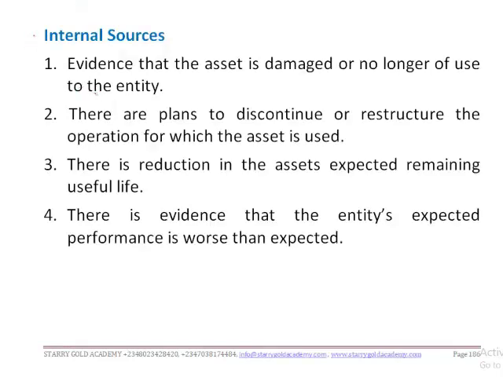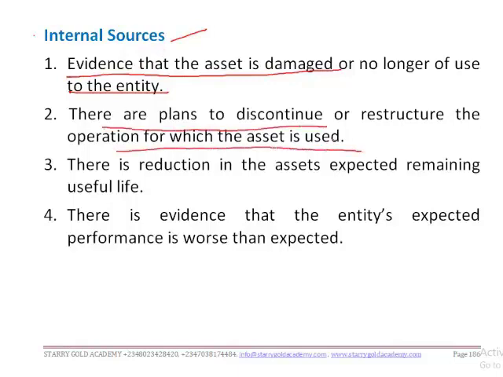One of the internal indications of impairment losses is when there is evidence that the asset is damaged or no longer of use to the entity. So if an asset got damaged, or is no longer put to use for an entity, such is an indication of that asset being impaired. Also, if there are plans to discontinue or restructure the operation for which the asset is used.